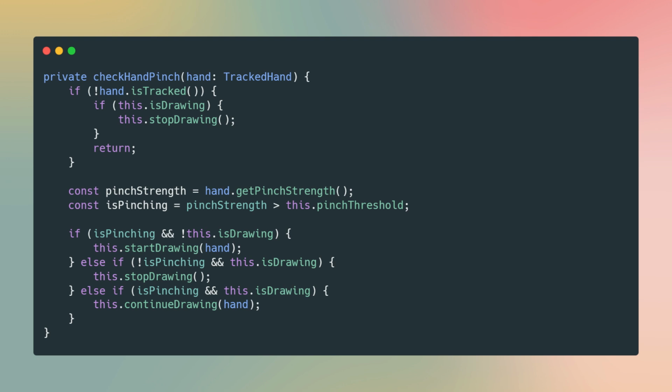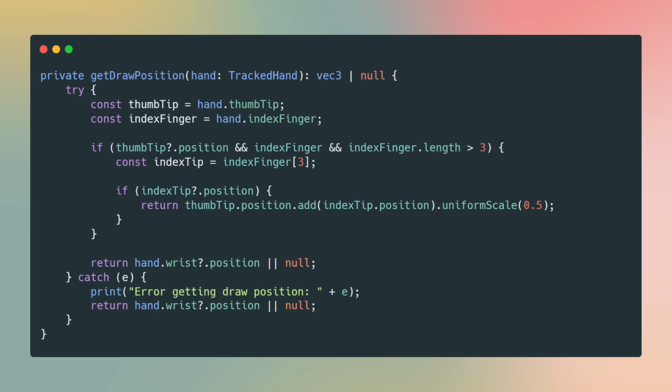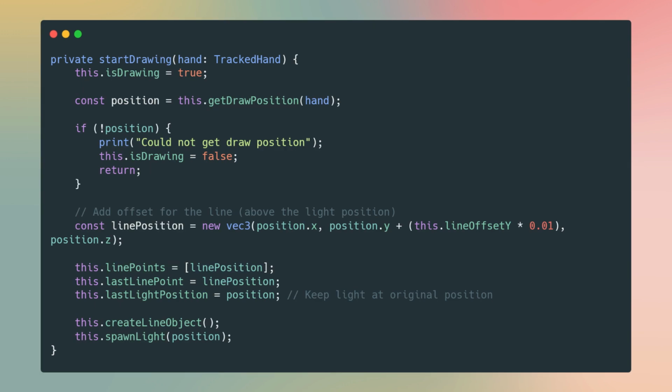Essentially, your fingers are considered pinching if the pinch strength is greater than the pinch threshold that I specified earlier in the code. Assuming that the right hand is pinching, the lights are strung along the path in which your right hand is moving. By the way, pinching is determined by the thumb tip and index finger. As for the drawing itself, I got the position of the hand to determine where the line mesh for the string of lights should be drawn. I added an offset to place the line mesh just above the light bulb.